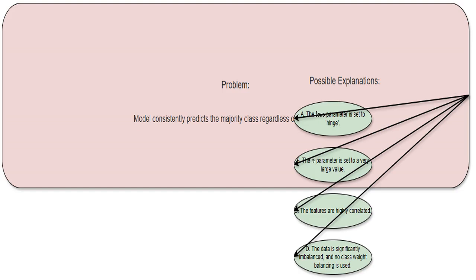The loss parameter defines the loss function used during model training. Hinge loss is used in support vector machines, SVMs, which are related to SGD classifiers. While an incorrectly tuned hinge loss could affect model performance, it's not the most likely cause for always predicting the majority class. It's the regularization strength, alpha, or imbalanced data that are more influential in the context of this problem.